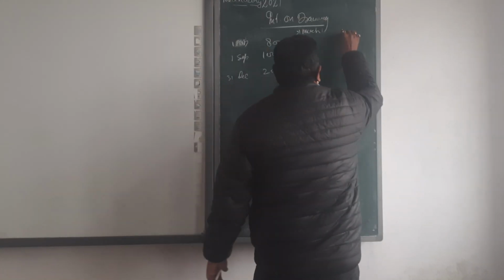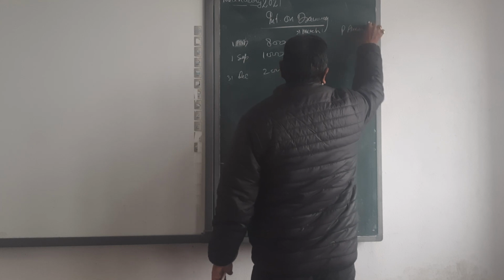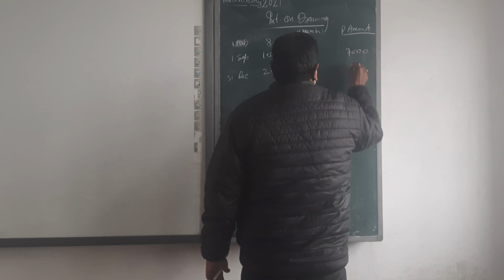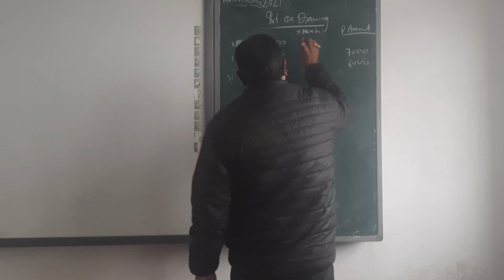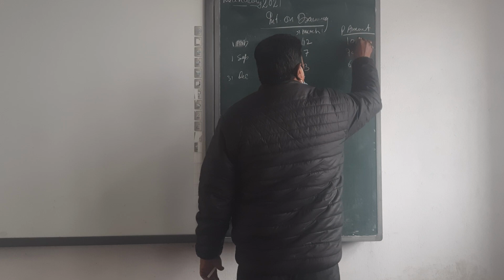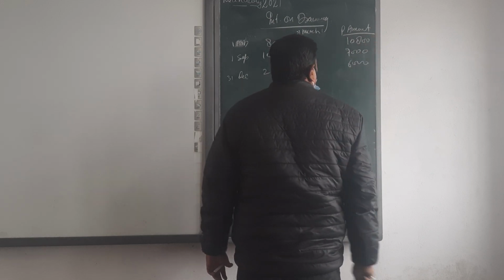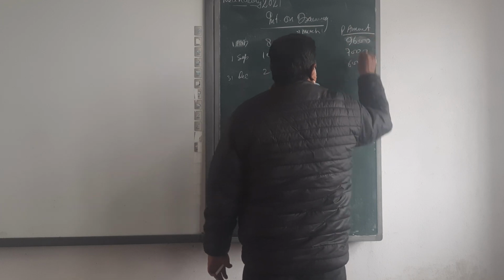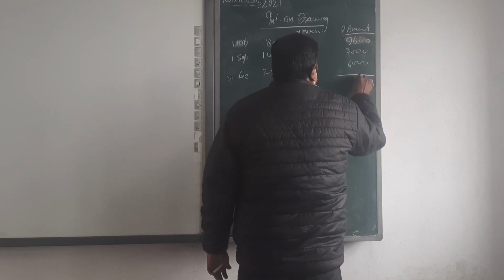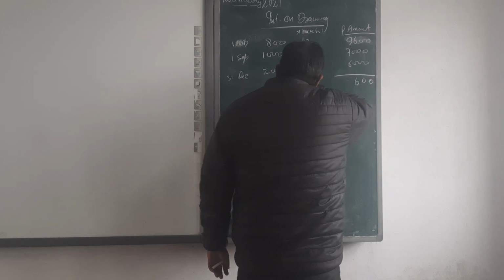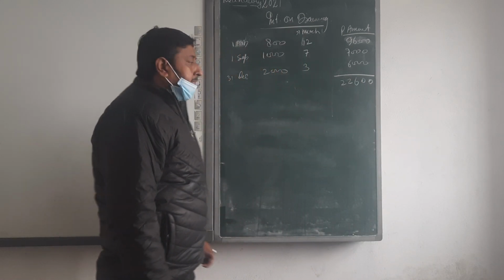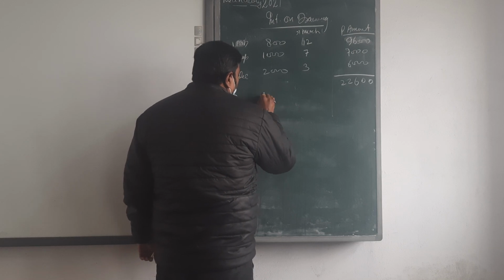Then product amount. Okay. 12 into 8, 7 into 8, 1000, 7000, 6000, 12 into 8. 96. Okay, very good. Then total amount is? 22. Okay, and then our formula is product